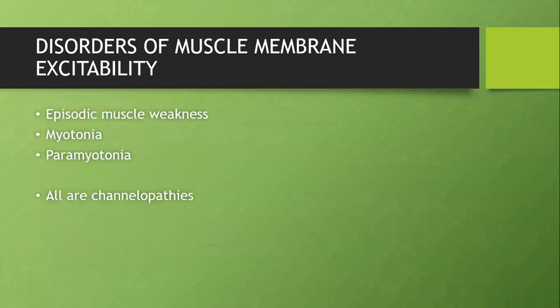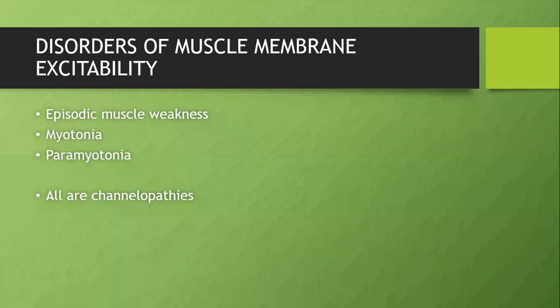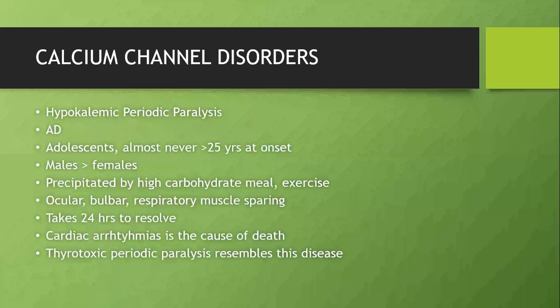Not going into details. So we finished 3 categories till now: inherited myopathies, disorders of muscle energy metabolism, and mitochondrial myopathy. Another important category is muscle membrane excitability. What is needed for muscle membrane excitability? All the channels: calcium, sodium, potassium, etc. So all disorders of muscle membrane excitability will present with episodic muscle weakness. We have myotonia and paramyotonia, all are channelopathies. So when we talk about episodic muscle weakness due to muscle membrane excitability, what comes to our mind directly is hypokalemic periodic paralysis. But remember, hypokalemic periodic paralysis is a disorder of the calcium channel, not a potassium channel.